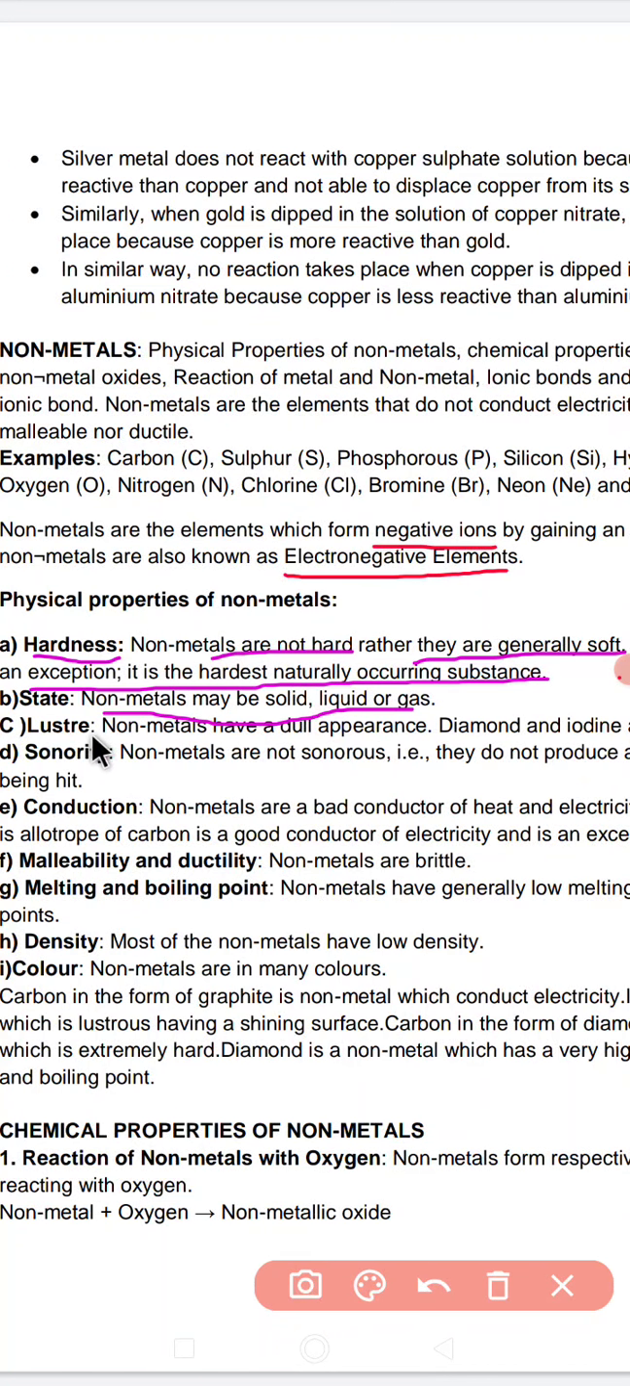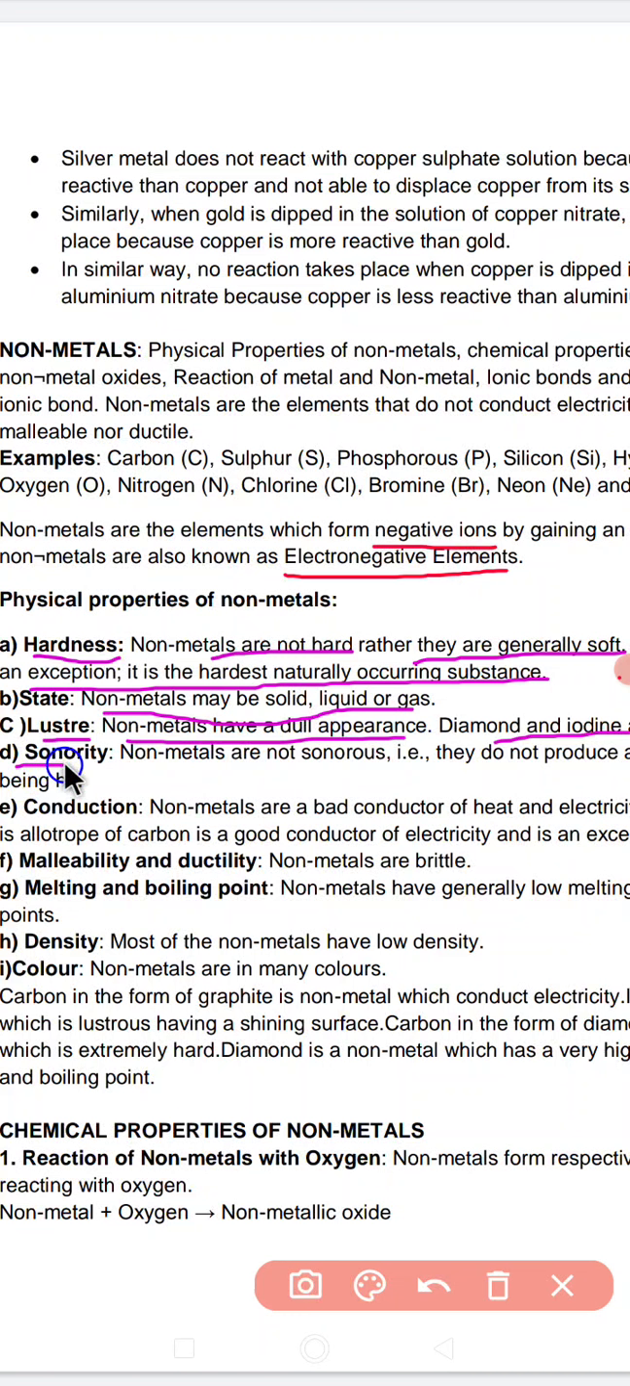Next property is called luster. What we know is that non-metals have a very dull appearance. They are in no way shiny or attractive. You might have seen coal. Coal is a non-metal. Is it shiny? But inside the coal we see another non-metal, that is diamond, which is one of the shiniest elements. Okay, so non-metals have a dull appearance. Diamond and iodine are the exceptions, although they are non-metals, they are still shiny.